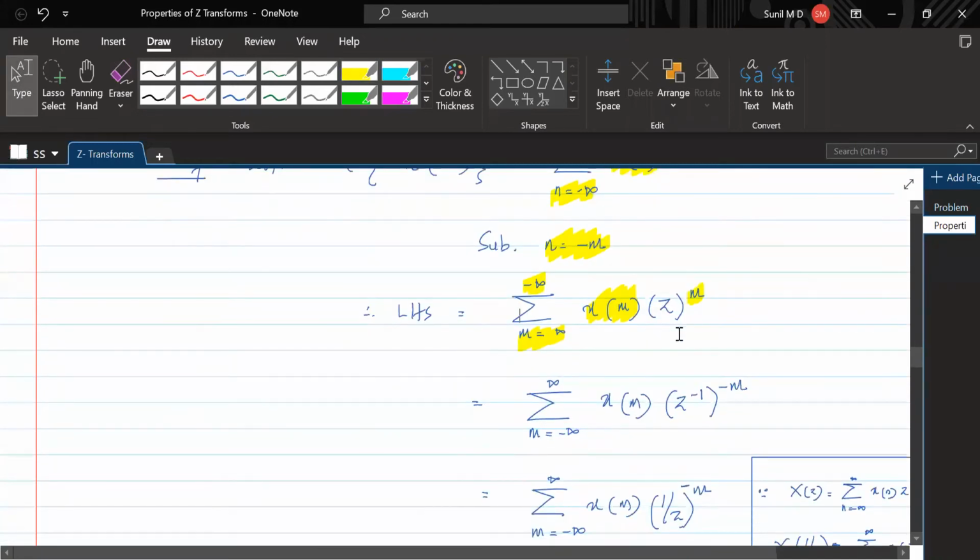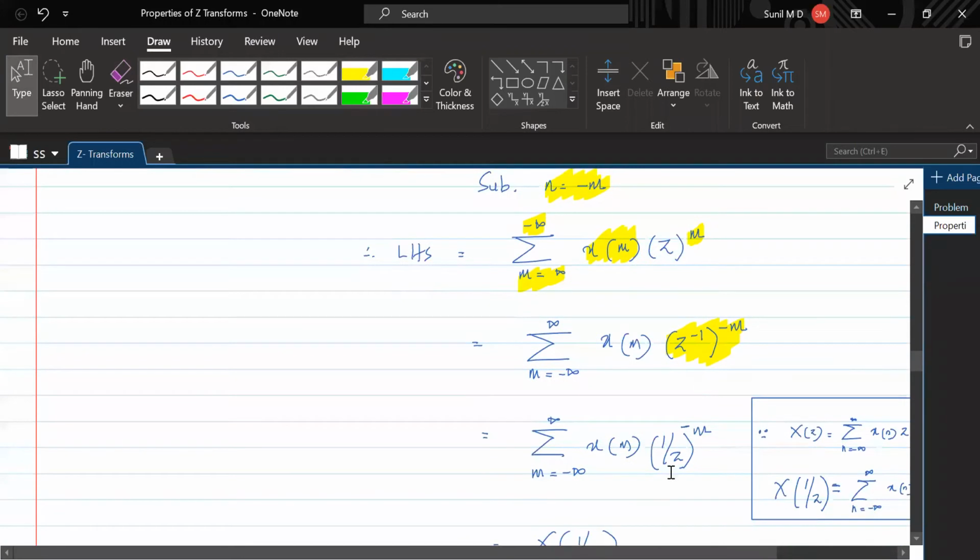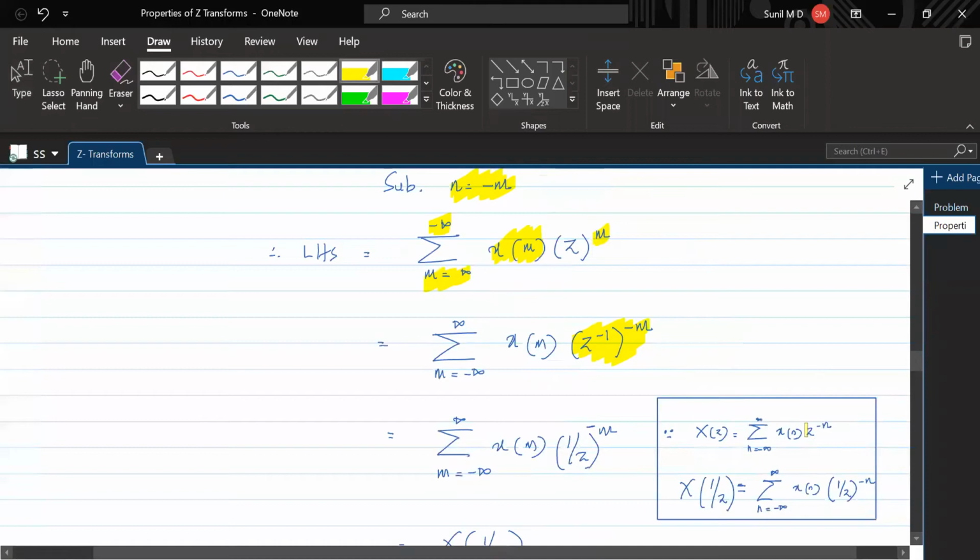Now see here, this z to the power m can be written as this. This is what is tricky about this. Z inverse to the power minus m is z to the power m. So we have to write it in this form. If you write it in this form, z inverse is 1 by z. Again the same: if you have z to the power minus n, it is x of z.